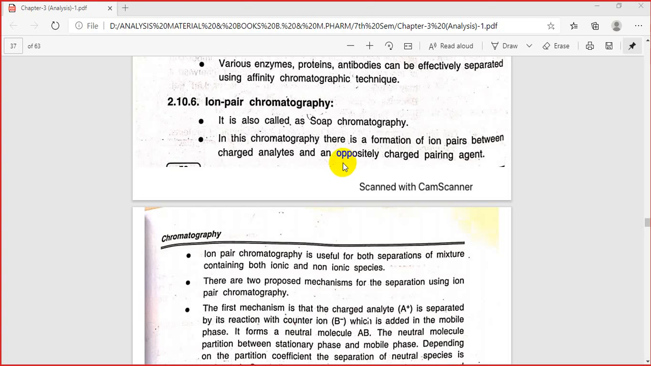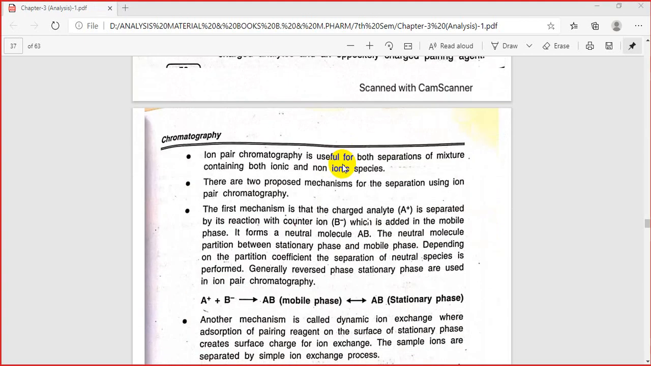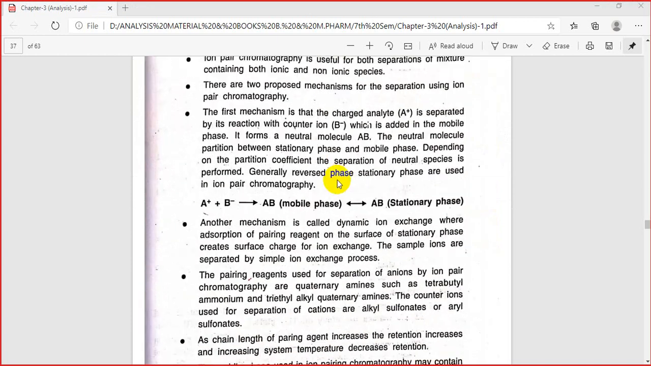Now this chromatography is normally used for the separation of a mixture which contains both ionic and non-ionic species. Normally there are two mechanisms proposed for the separation by ion pair chromatography.